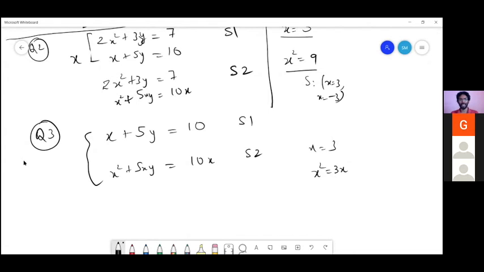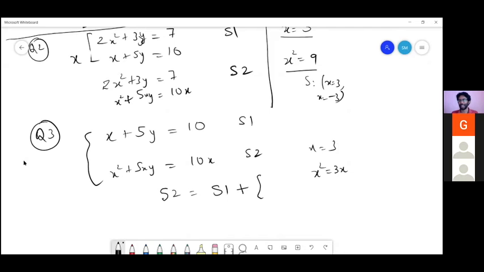Okay, so you are saying that S2 is S1 with some extra elements. So what are those elements? Only 0. But we are talking about x comma y solutions, right?